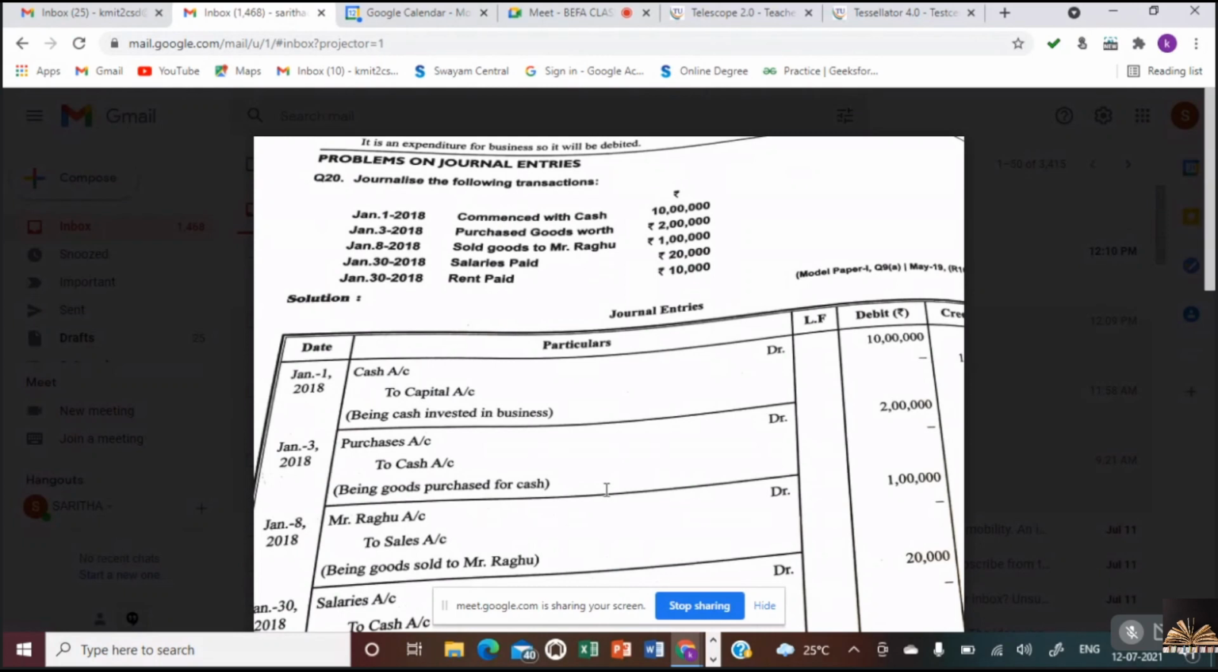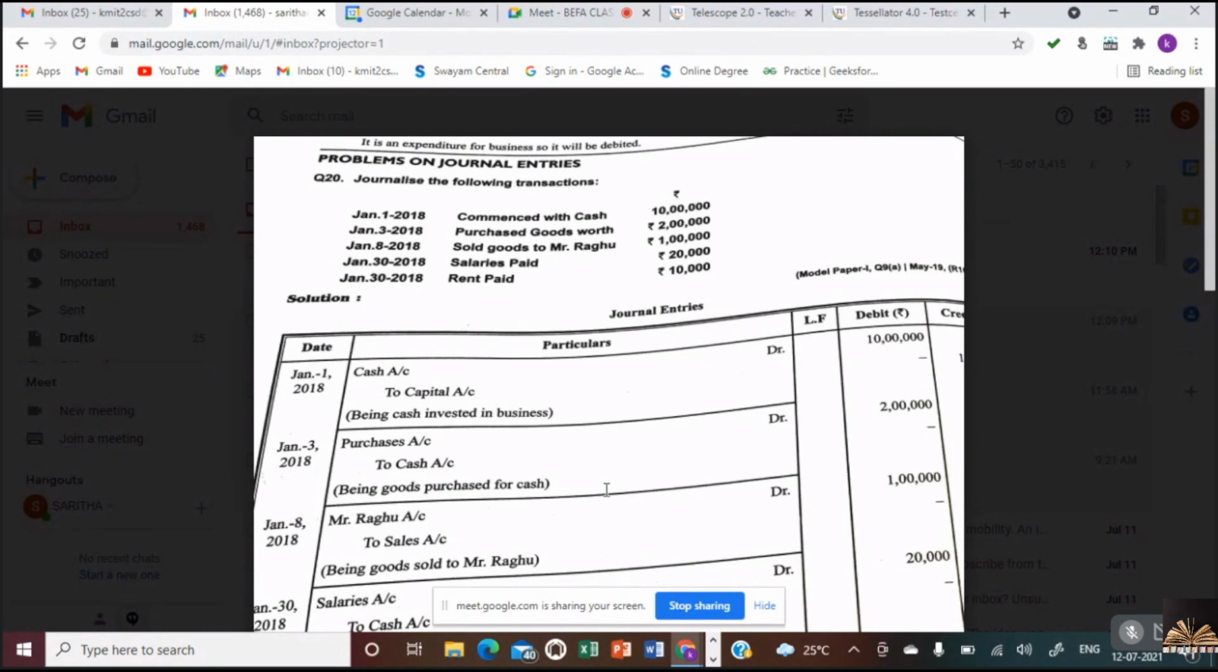So debit what comes in. Cash is coming into the business to start the business. So cash account debtor to capital account. So 10 lakhs in the debit and 10 lakhs in the credit. Okay, write the date January 1st. You have to write in the same way shown on the screen. Cash account debtor to capital account. You have to write the explanation.